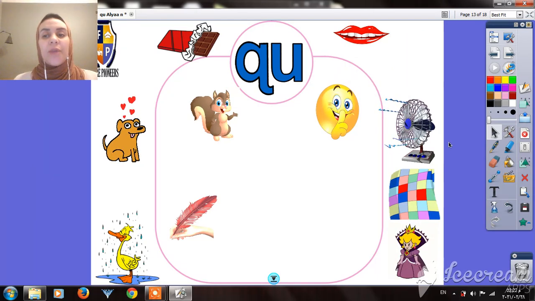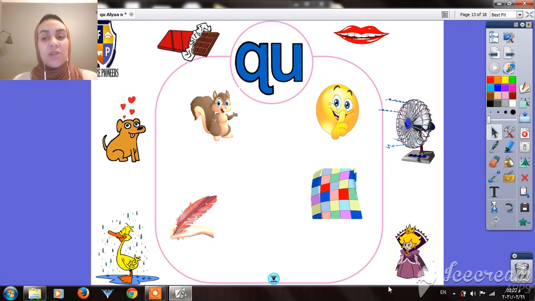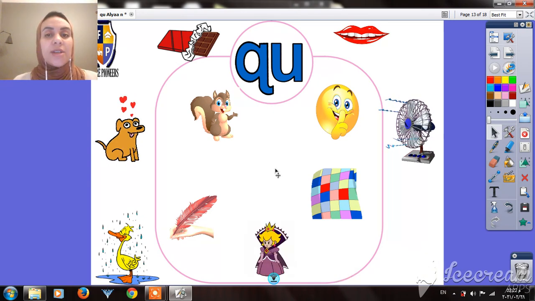Let's put it here. What is this? It's a fan. Does fan have the sound Q? No, it doesn't. So we will not put it inside the Q house. Here, what is this? It's a quilt. Does quilt have the sound Q? Yes, very good. The last picture is queen. Does queen have the sound Q? Yes, it does. So the words that have the Q sound are squirrel, quill, queen, quilt, and quiet. Okay, guys, this is the end of the Q sound.